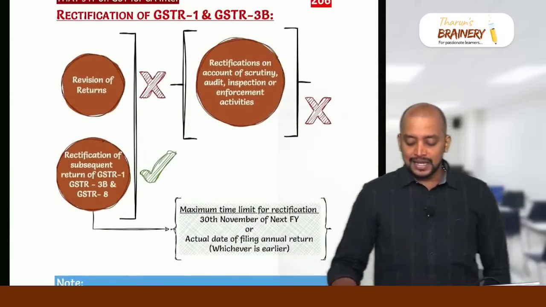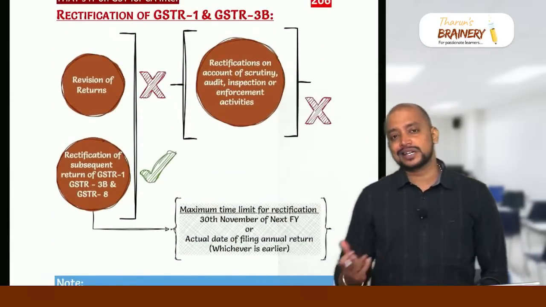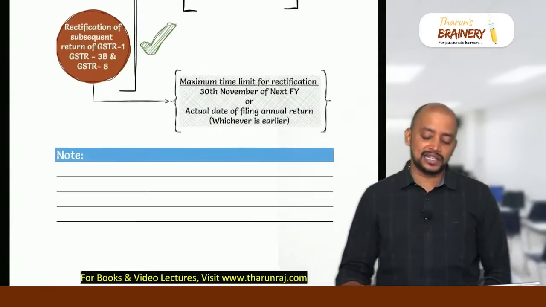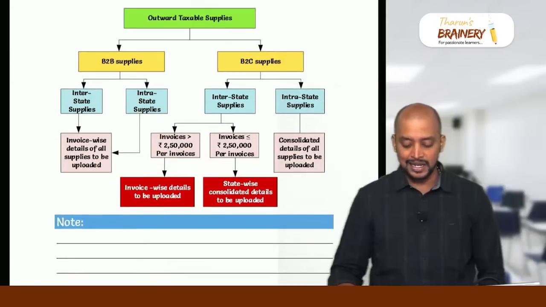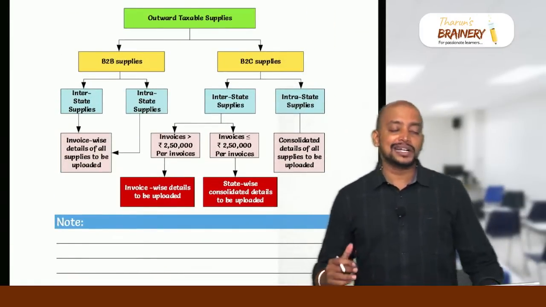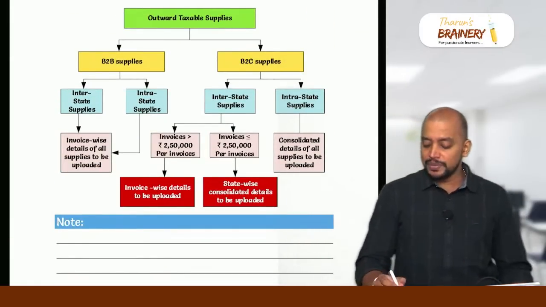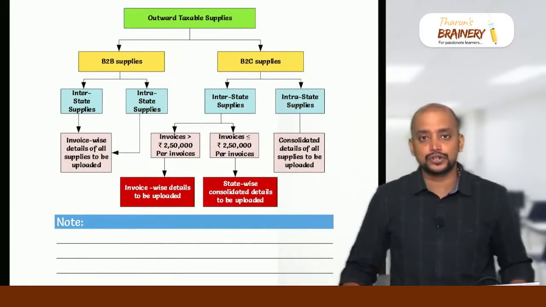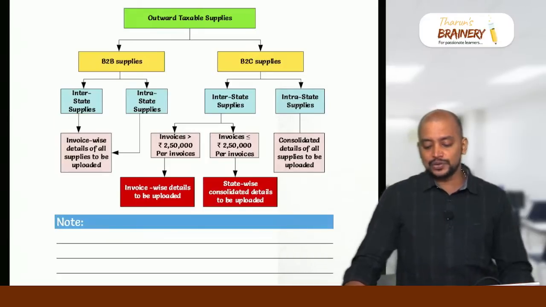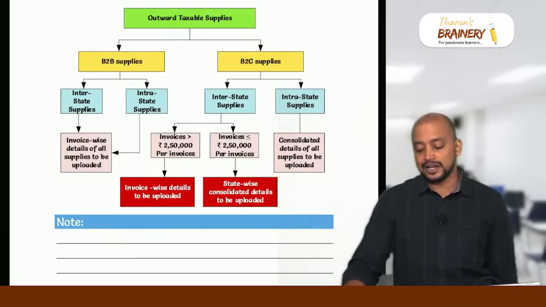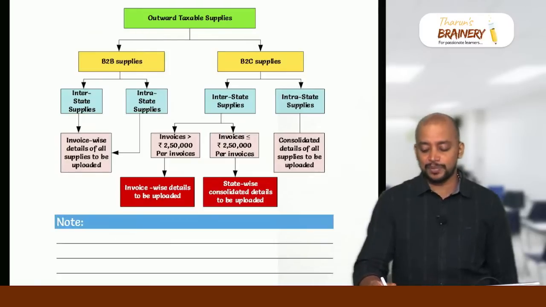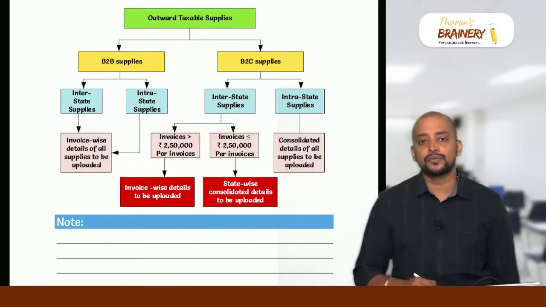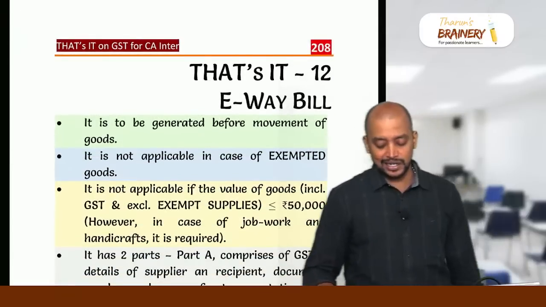Then rectification of GSTR1, GSTR3 will be the same. The time limit is 30th November of the succeeding financial year, or the date of filing the return, whichever is earlier. Then GSTR1, how should the details be reported? B2B supplies should always be reported invoice wise, whereas B2C, if it is intra-state, consolidated fully. If it is inter-state, where the invoice value exceeds 250,000 per invoice, invoice wise. Where the invoice value does not exceed 250,000 per invoice, state wise consolidation needs to be done.